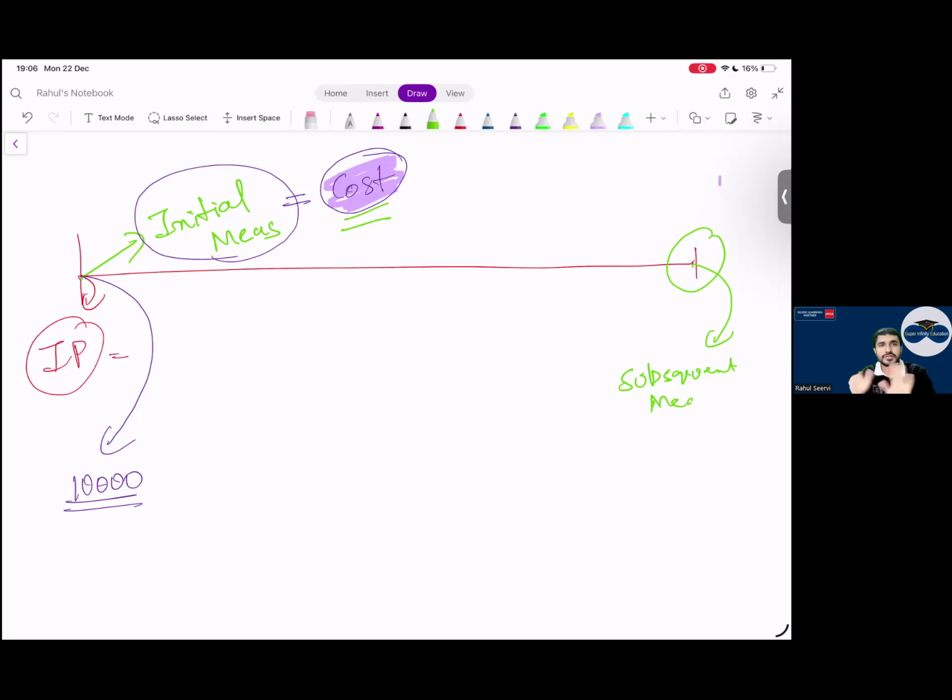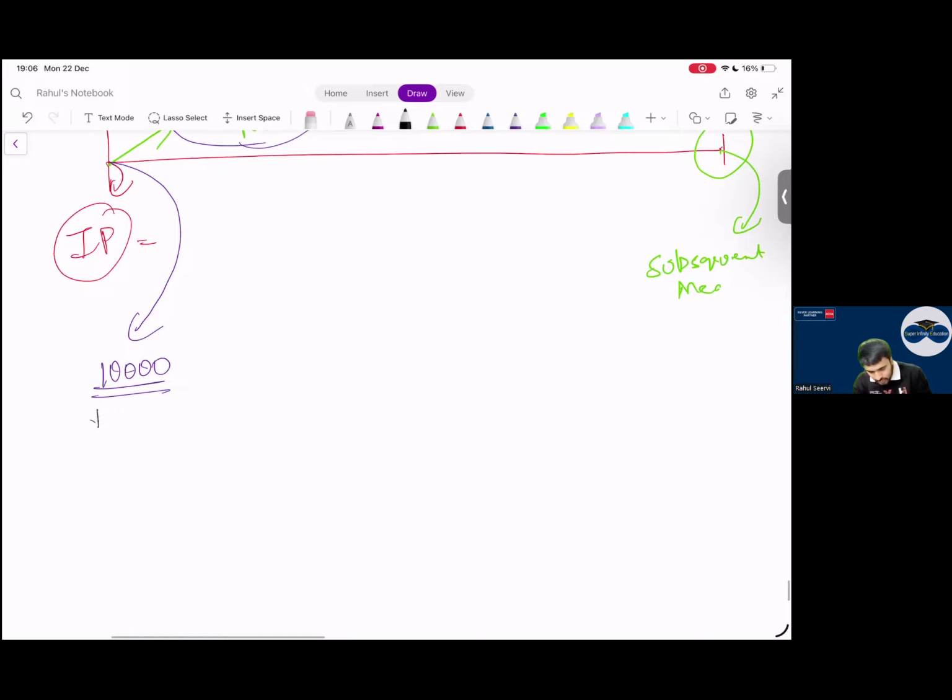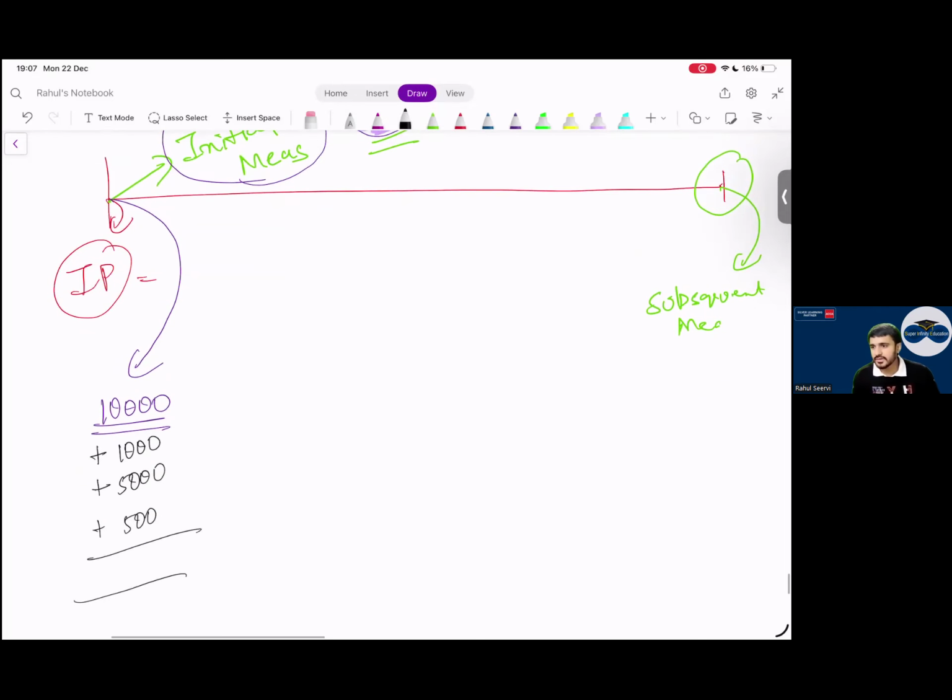The standard is saying your life is not simple. Cost does not mean purchase price. Cost means other elements also. What are the other elements? I purchase a property, sir. I pay a lawyer 1,000 rupees. I pay stamp duty to the government, let's say 5,000. I say there are some other expenses, some legal expenses, 500. Can I say all this will be part of the cost? Yes, sir.